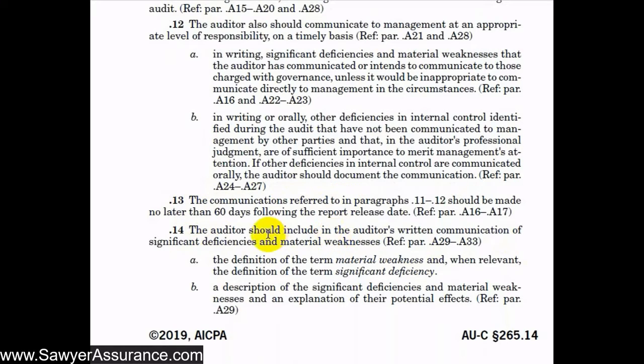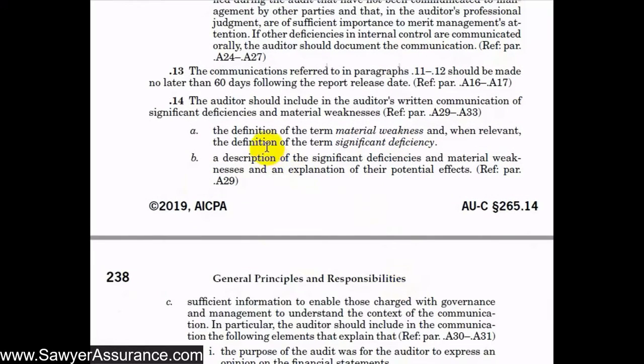And so now we get into what exactly should we include in our written communication of significant deficiencies and material weaknesses. And it says that first we should include a definition of the term material weakness, and when relevant, the definition of the term significant deficiency. So if there are significant deficiencies, we might want to make sure that we include that definition in the letter. And these definitions are up in the glossary of this section that we saw in an earlier video.